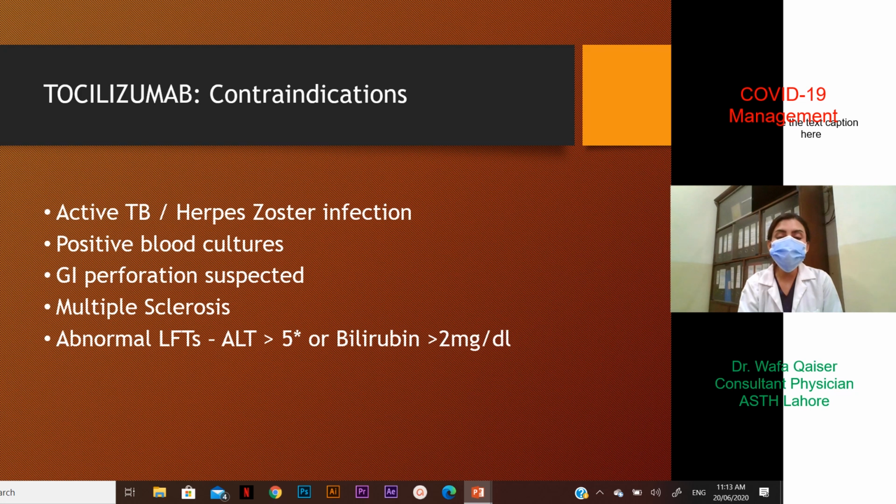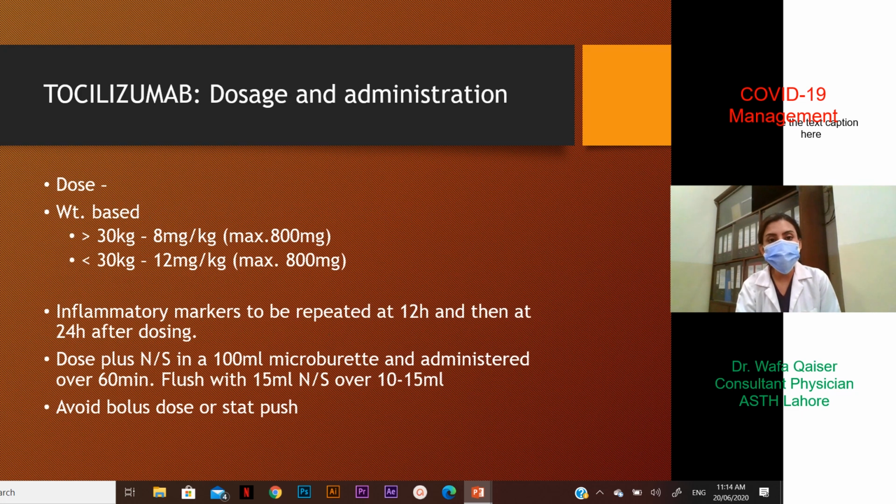And contraindications are also important: active tuberculosis or herpes zoster infection, positive blood cultures signifying bacterial infection, if there is a GI perforation suspected, if the patient is a diagnosed case of multiple sclerosis, or on examination of the liver function test, there is an abnormal result, ALT being 5 times above normal or bilirubin above 2 milligram per deciliter. This will all negate the use of tocilizumab.